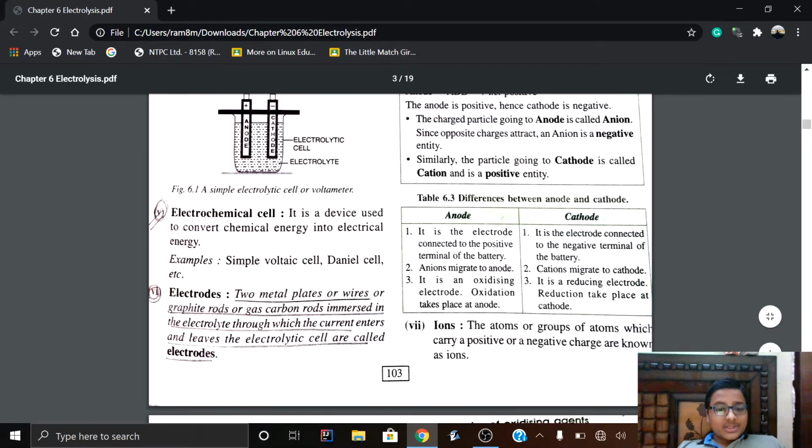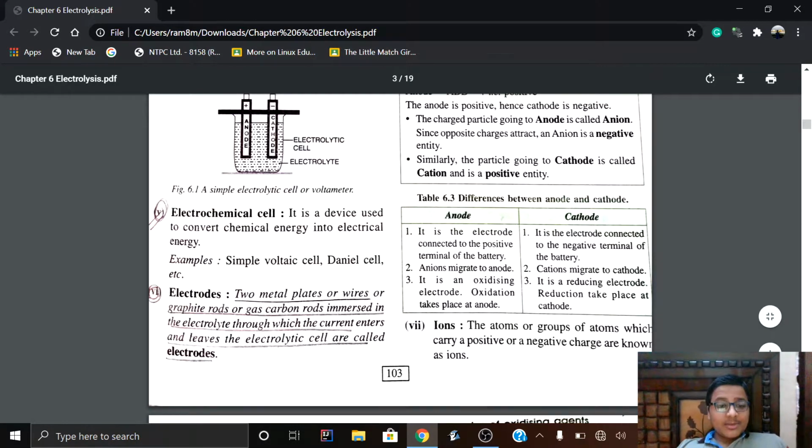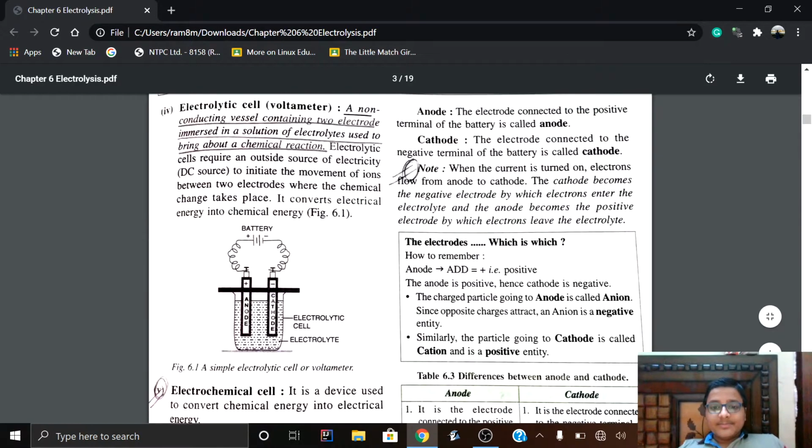Now, electrodes. Electrodes are generally made up of graphite or gas carbon. They are two metal plates, wires, graphite rods or gas carbon rods immersed in the electrolyte, through which the current enters and leaves the electrolytic cell, because these are the only mediums through which the current enters and leaves. So that's why they can be defined as such.